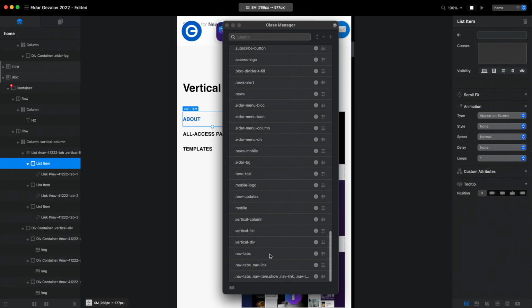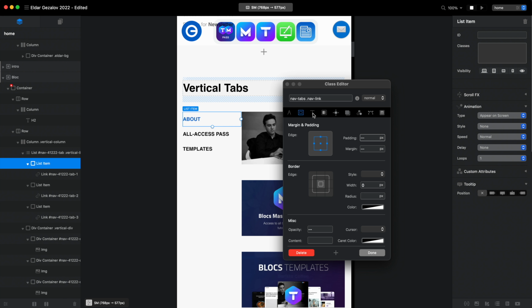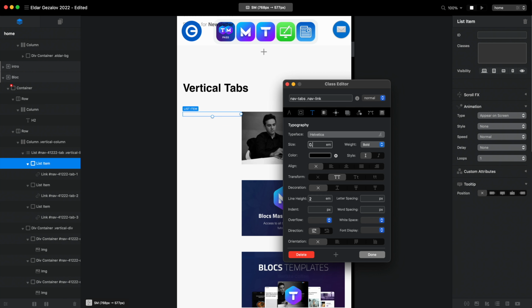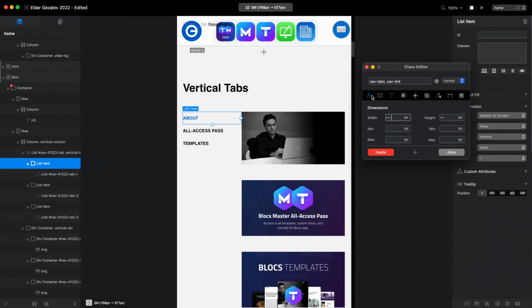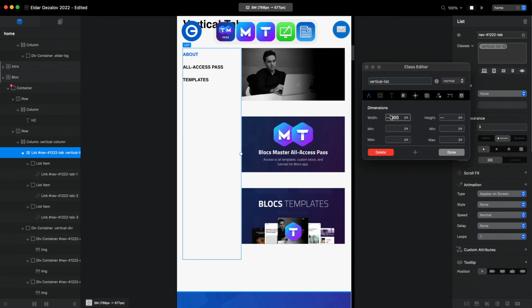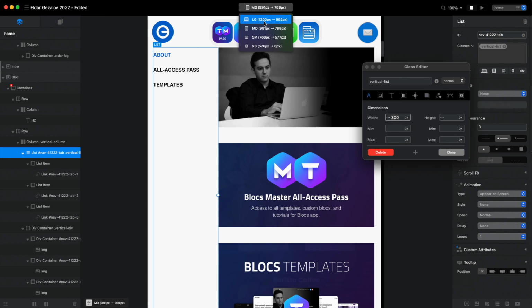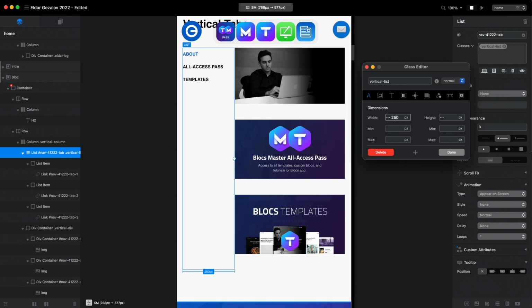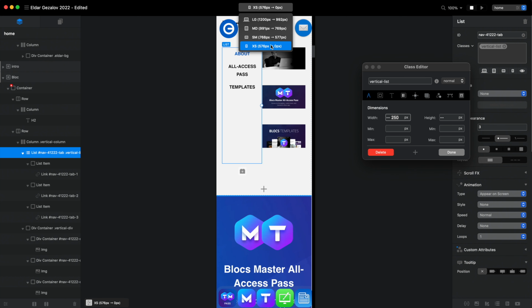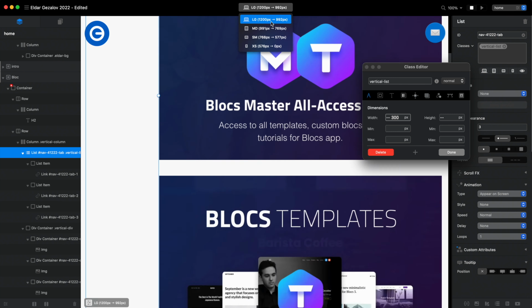I think for this breakpoint, we can also change the size a little bit. It is a little bit too big. So let's make it something like that. For spacing as well, something like this. And for the width of the list, we have 300. I think that for both LG and MD it is totally fine, but for SM we can change it to something smaller, maybe to 150. Yeah, it looks fine. But for mobile, this is the most important one, because for mobile we will do something different.